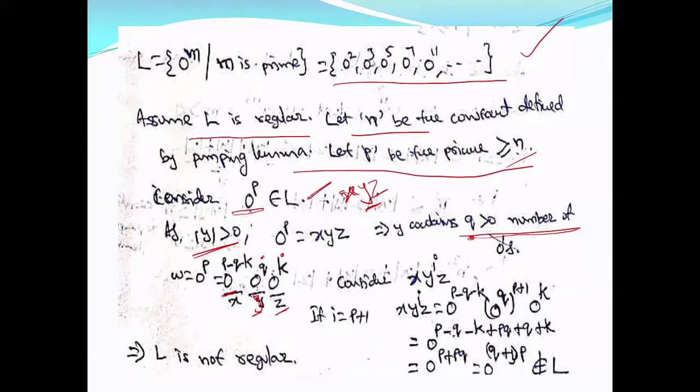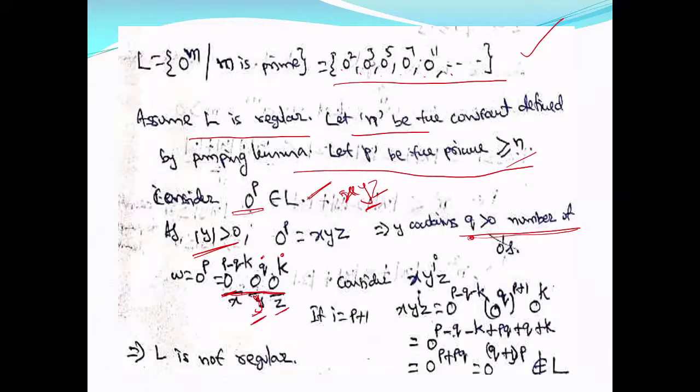So x will contain p minus q minus k zeros. This is your x, y, z. This is always possible, and the length of y is always greater than 0.